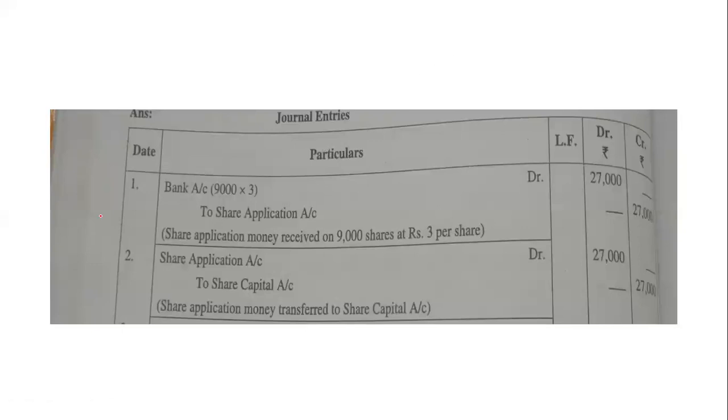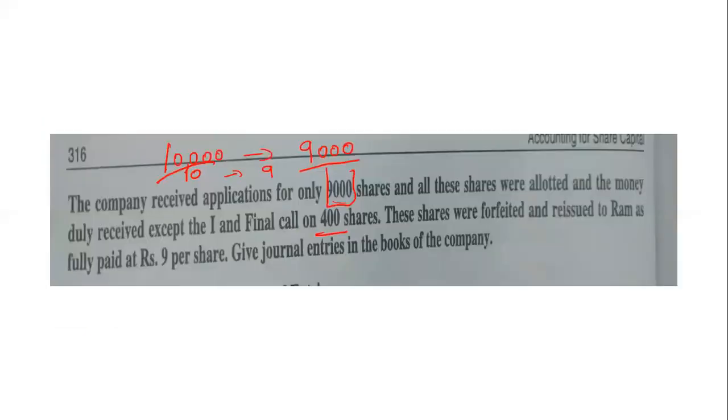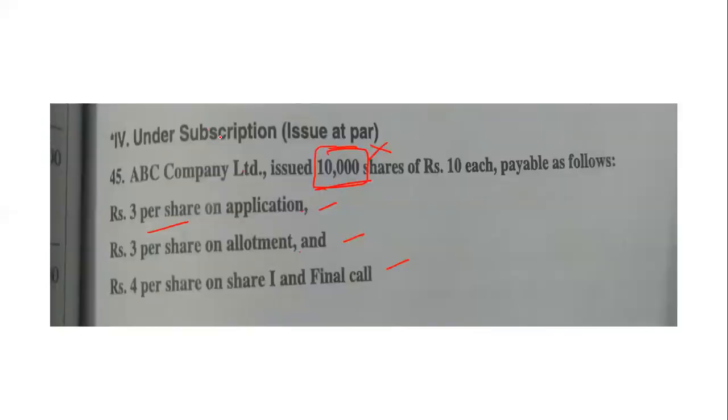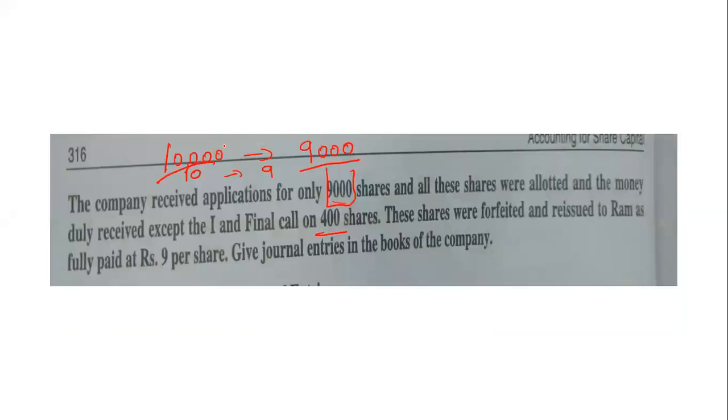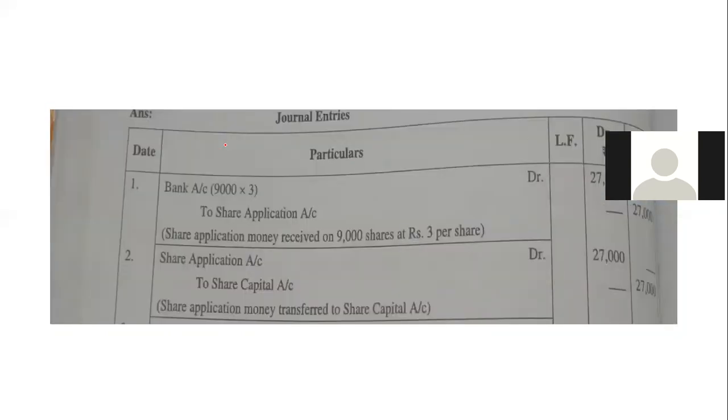Okay. 9,000. Why 9,000 I have written and not 10,000? Pooja, can you tell? Why have I written 9,000 here and not 10,000? Please unmute and tell first. See here, 10,000 is there, no? But why have I written 9,000?